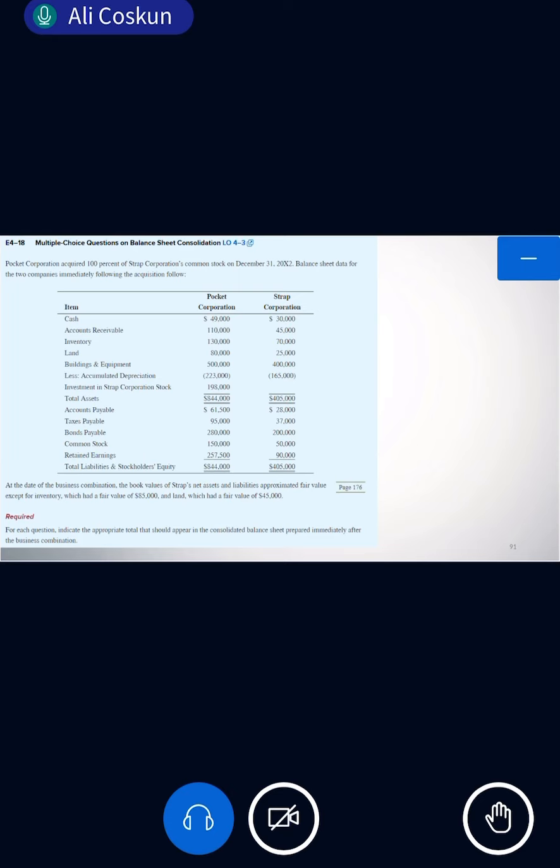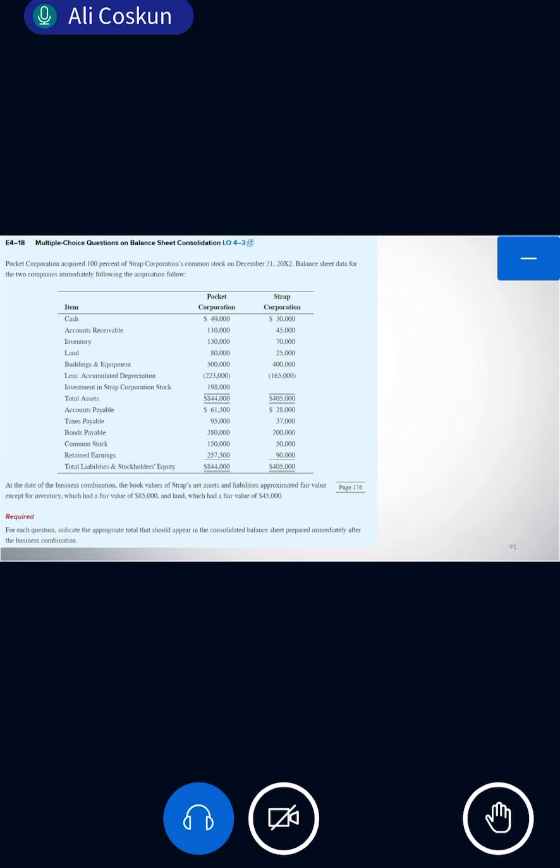So how much is the total amount of liabilities? Let me come here. 61,500 plus 28,000.